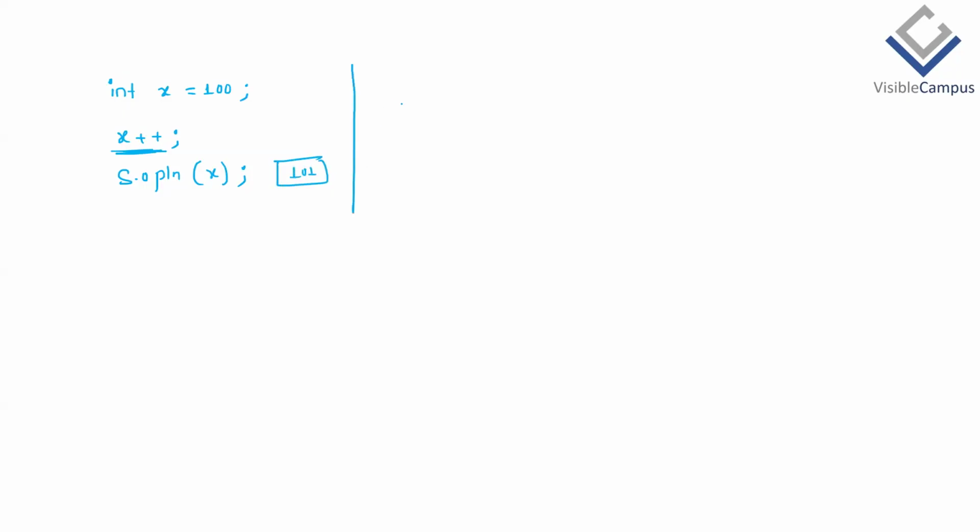Next, if I take x = 100 once again, and this time I'll write ++x and again print the x value. What's the output? Here also 101 only. But if you are using that in a print statement and at the same time incrementing or decrementing, there is a point to understand. In a normal way, x++ and ++x used only for incrementation have no difference. It is increased by 1 only.